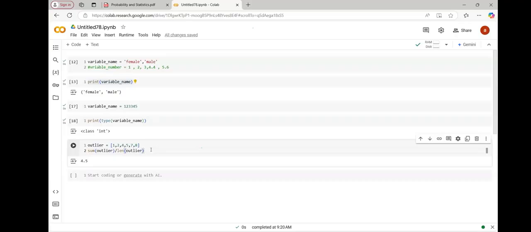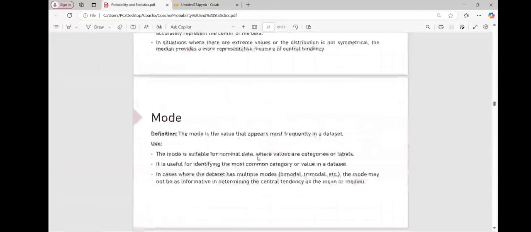If the number of values in the set is even, then it will be the average of the two middle values. Very good. Whenever we have an even number of data, we need to add the two middlemost values and divide by 2. Okay, so here the median is 4.5. Good.